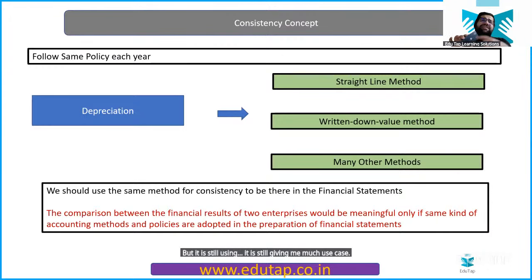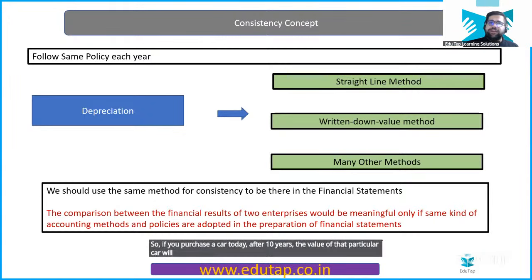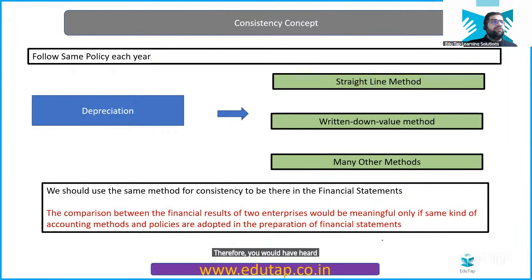But today, can I say that this phone is more valuable than 45,000? Can I say that this phone is more valuable to me? No, right? The value of this phone will fall because of depreciation. Depreciation basically means gradual decrease in the value of your asset over a period of time. So if you purchase a car today, after 10 years, the value of that car will decrease. Therefore, you would have heard this saying that a car is a depreciating asset.